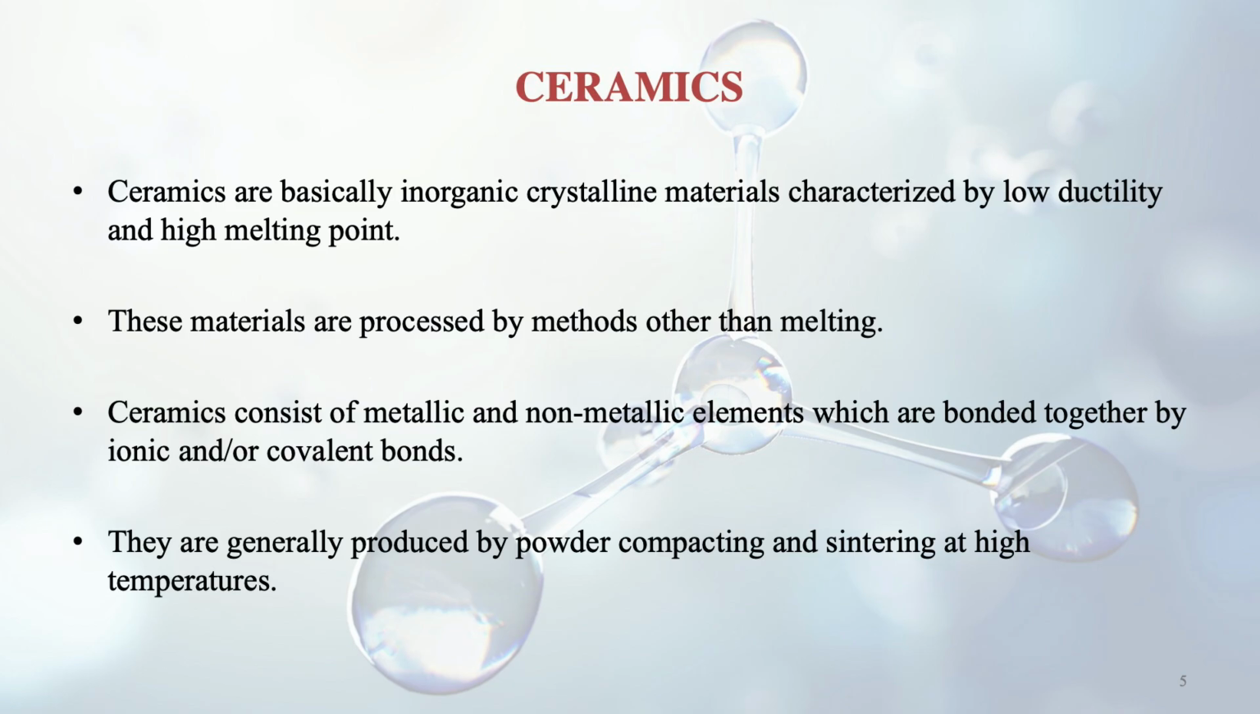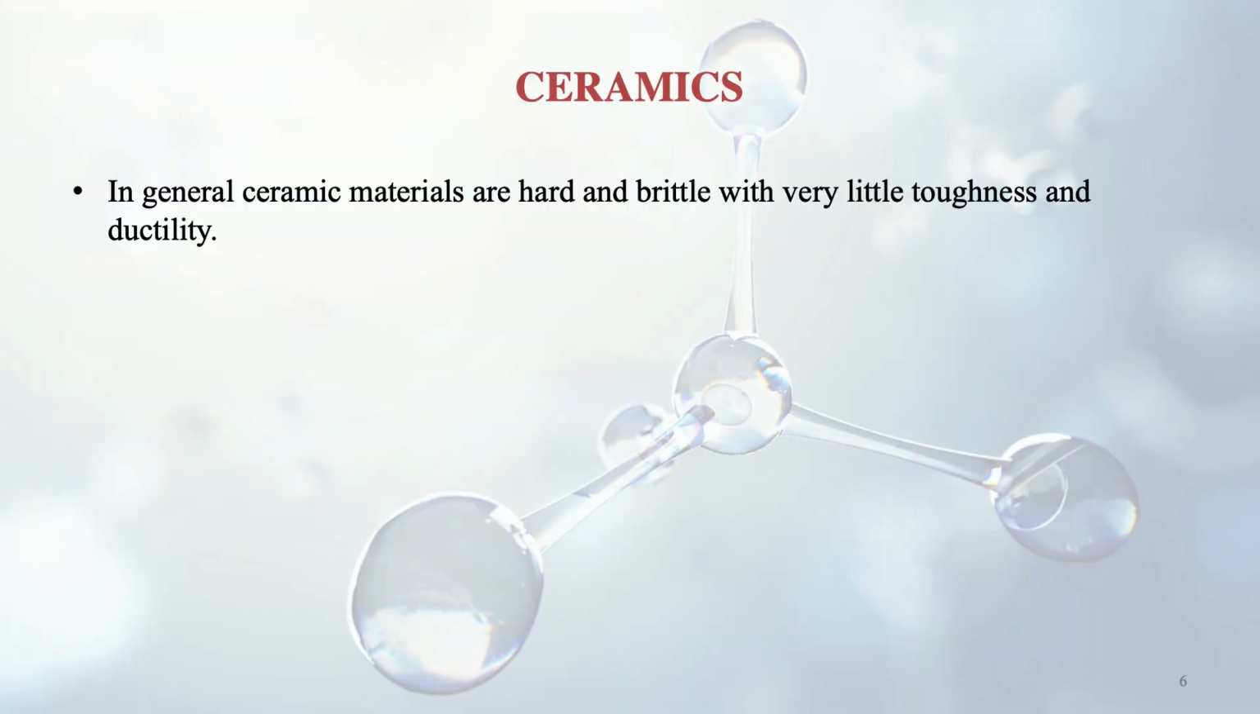These ceramics are generally produced by powder compacting and sintering. Sintering means coalescing them at a certain temperature, meaning bringing them together, like you prepare the floor in the kitchen of your house, similar to that. In general, ceramic materials are hard and brittle. Like we said earlier, low ductility means it is brittle and hard also, and toughness is low and ductility is low.